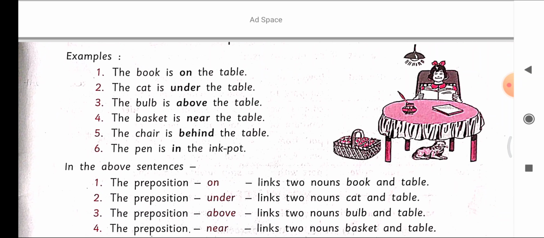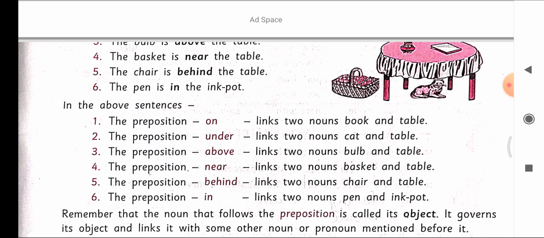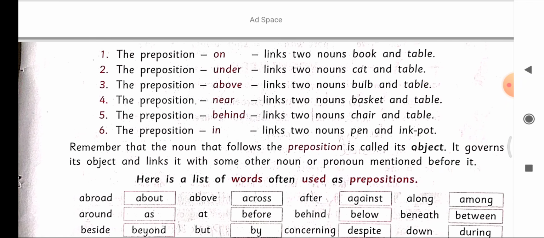Third one, the bulb is above the table. Where is the bulb? Bulb is above the table. The basket is near the table. Where is the basket? Basket is near the table. Here near is a preposition. Fifth one, the chair is behind the table. Here behind is a preposition in this sentence. Sixth one, the pen is in the ink pot. Where is the pen? Pen is in the ink pot, and in is a preposition here.